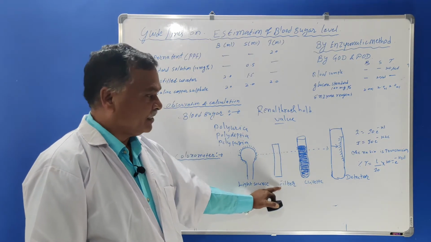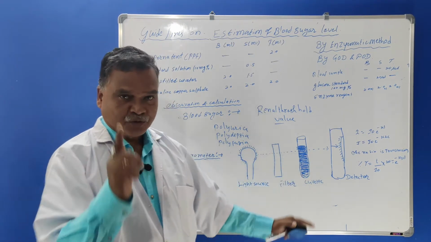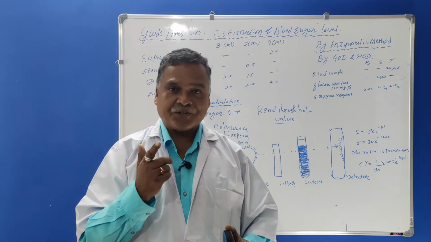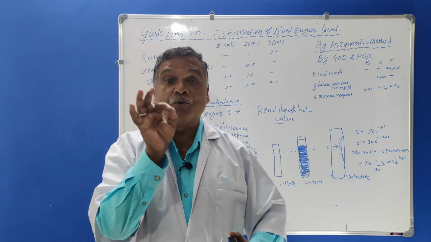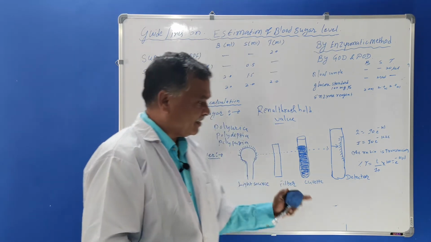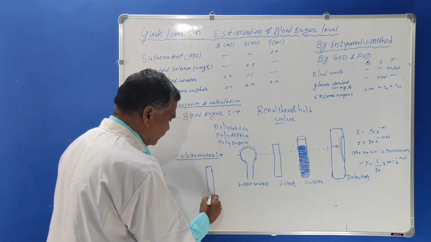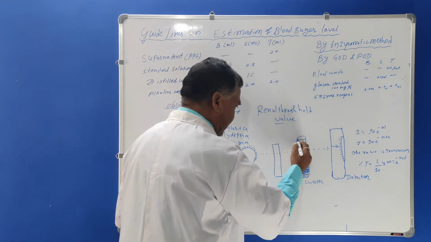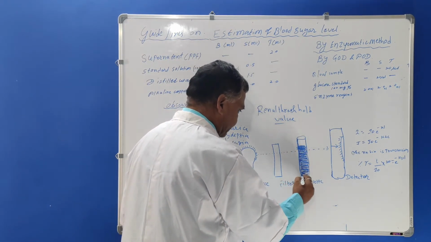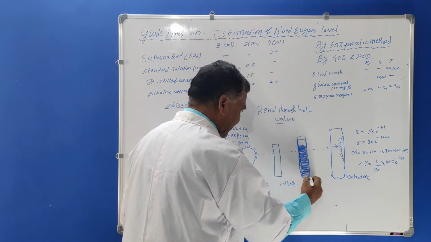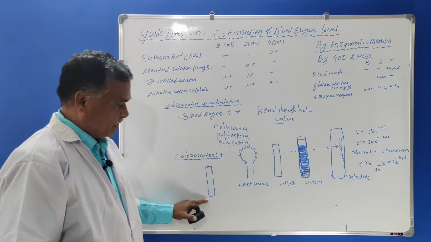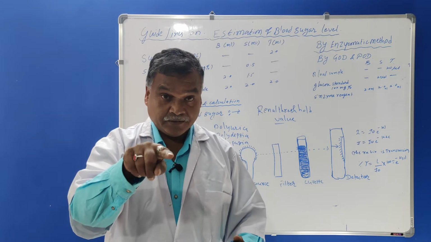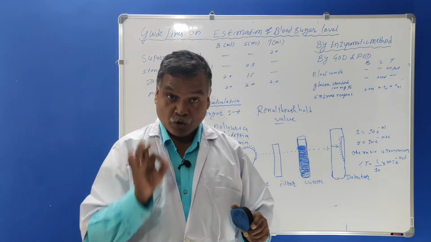After this filter, the cuvette is there, a small cuvette. See, a cuvette means a small glass tube. And what is a test tube? The test tube belongs to 10 ml. It is bigger than this cuvette, and the cuvette is like this. This will be the structure for the cuvette, and the test tube will be round. But here the structure will be in the square condition. So here the colored solution is taken, that colored solution of which we have to measure the optical density.